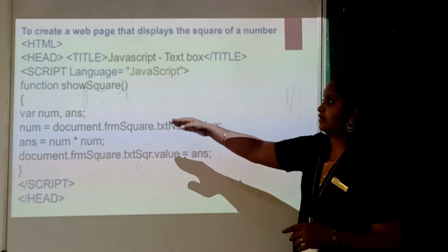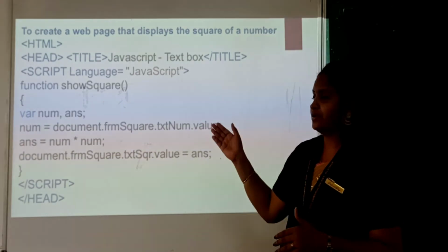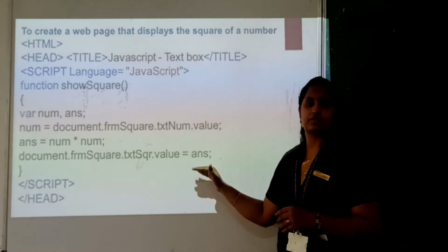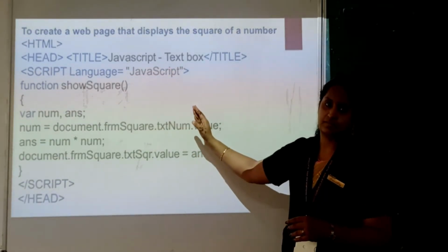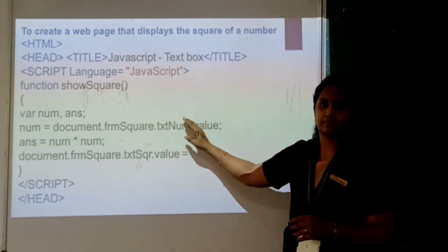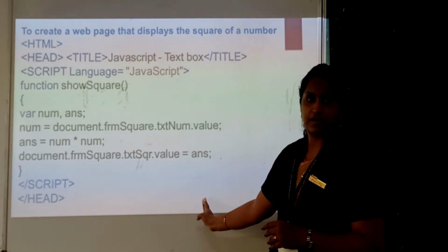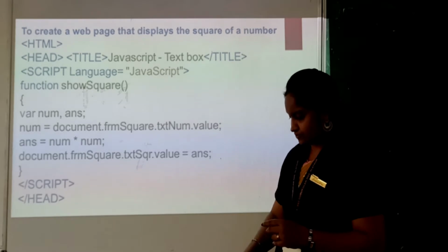Okay. So why we didn't declare the data type? That means the variables which we have declared, according to the value, it will consider its data type. Now here the data type is number or integer. So this is the scripting language we are including in that form. In that program we are connecting with this.